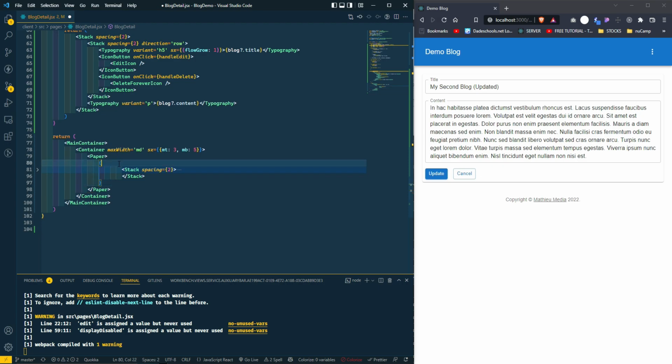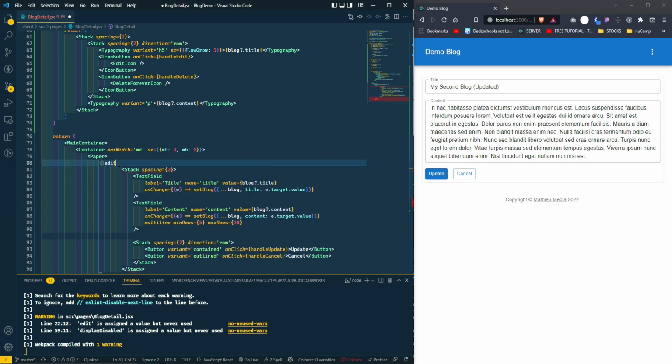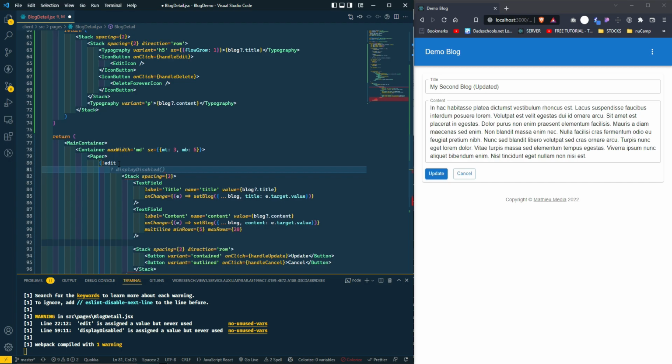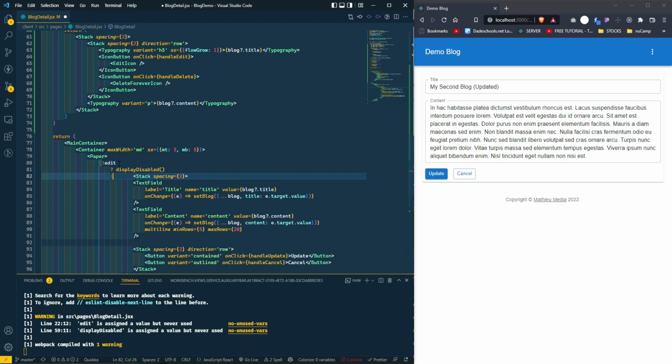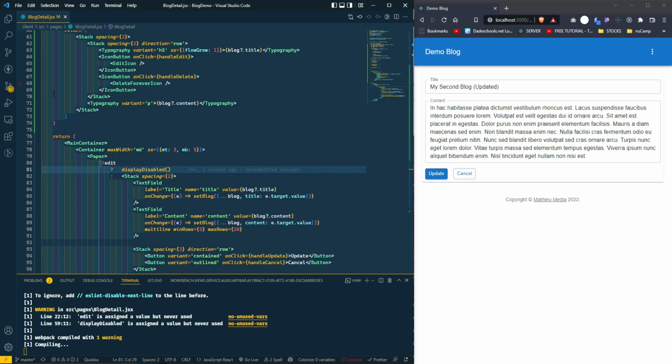Just adding these here so that I don't forget to close it. We're gonna do, if it's not edit, we're gonna display disabled. So if we're not editing it, we're gonna display the disabled. Else, that's when we're displaying this right here. And voila.